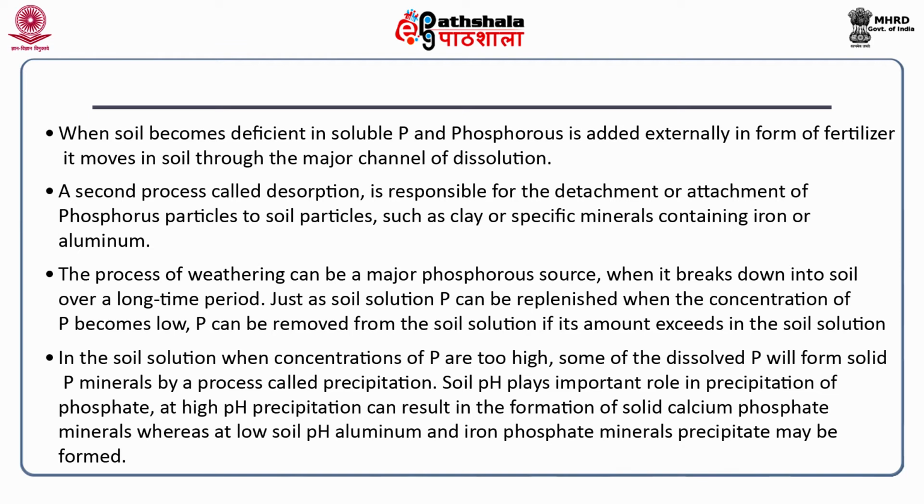Soil pH plays an important role in precipitation of phosphate. At high pH, precipitation can result in the formation of soil calcium phosphate minerals, whereas at low soil pH, aluminum and iron phosphate minerals may be formed.